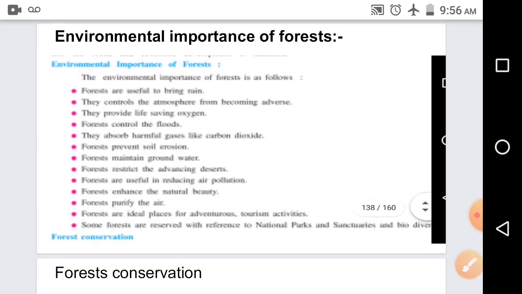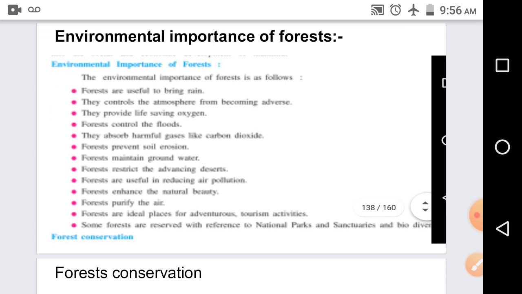Now we are going to see the next topic, that is the environmental importance of forests. The environmental importance of forests is as follows. The first topic is on the same page number 134. First, forests are useful to bring rain. From childhood we have learned how trees are helpful to bring rain. There is a cycle, right?